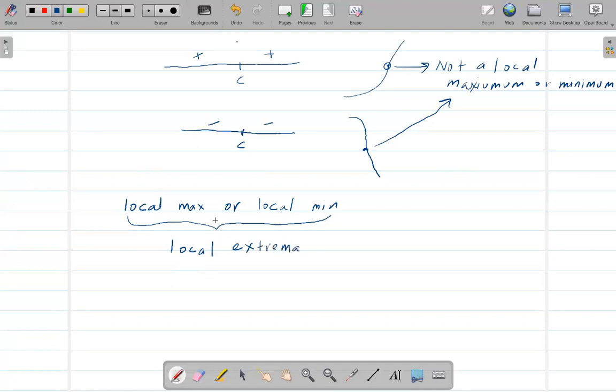So if you see anywhere that a function has local extrema, then that means the function has either a local maximum or a local minimum. It could be anything. All right, so that's what local extrema means.